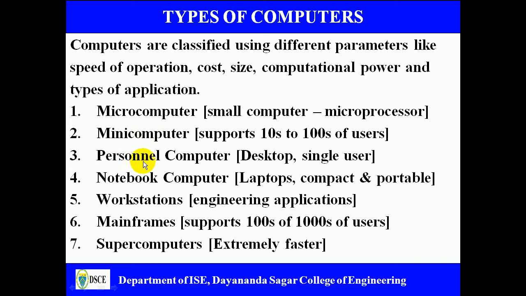Next we have the personal computer, or you can say a desktop computer. This mainly supports a single user, and it typically uses a microprocessor as the CPU. Today you can see personal computers in schools, homes, and offices. The personal computer is cost effective and compact, and there are lots of advantages with respect to the personal computer.